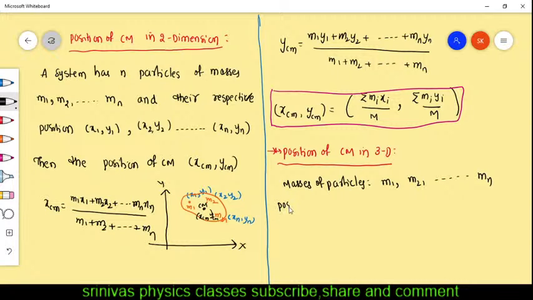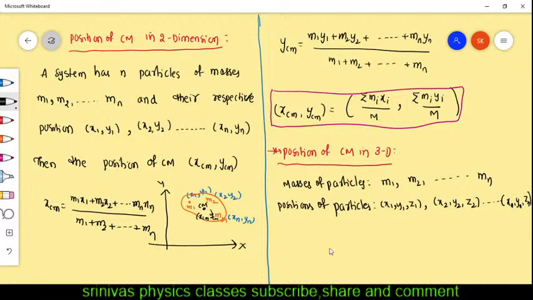And positions of particles, where the particles' positions are, right? The first one is x1 comma y1, the position of the m1 particle. We have to write in 3D, because in 3D we require three coordinates. With the three coordinates I have to explain: m1 is located at x1, y1, z1, and m2 is at x2, y2, z2, and so on. Mn is located at xn, yn, zn, right?